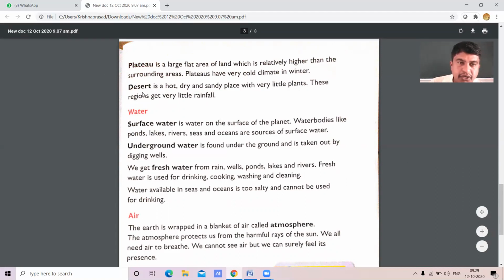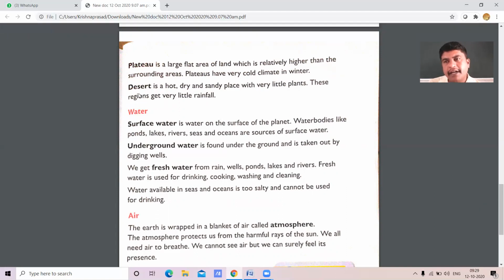This is a desert here. Thar Desert, right. Where is the Thar Desert situated, and the Sahara Desert? The Thar Desert is situated in Rajasthan. Then what are the special characteristics of a desert? Dear students, first, we cannot find drinking water everywhere in the desert area.